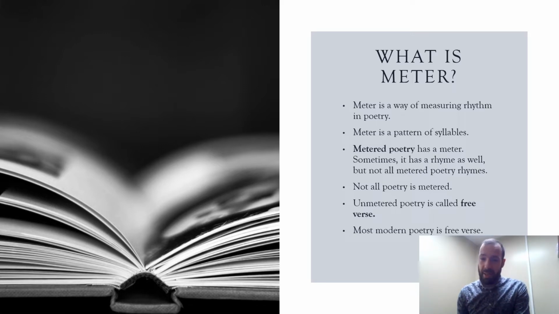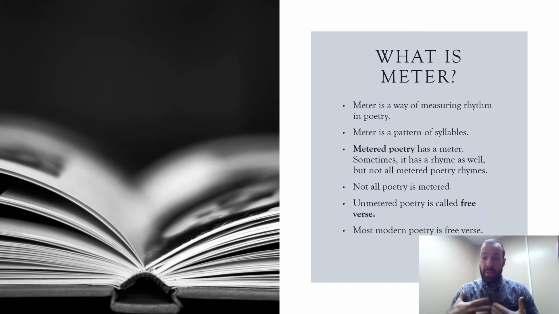What is meter? Meter is a way of measuring rhythm in poetry. So just like we would measure heights or weights or speed or anything else, we can measure patterns and rhythms in poetry. And it tells us something about how that poetry is built. Meter is a pattern of syllables, is a good way of thinking about it.